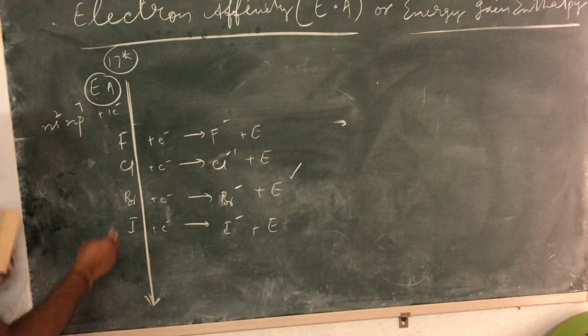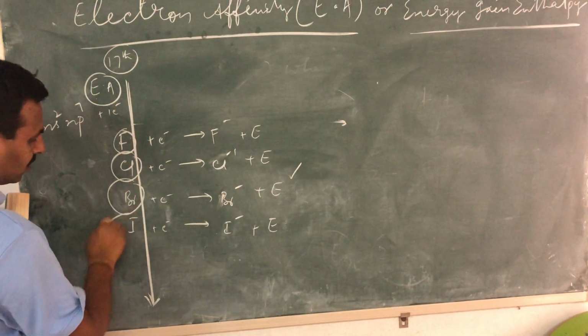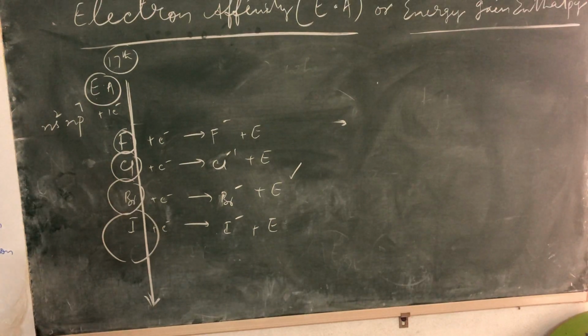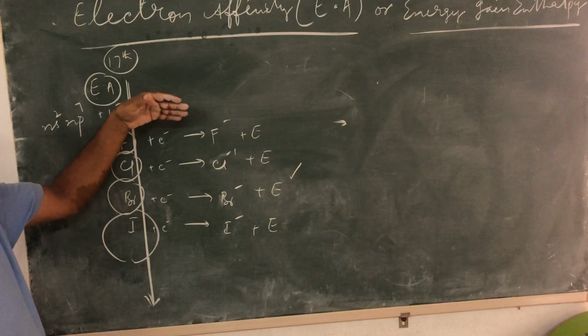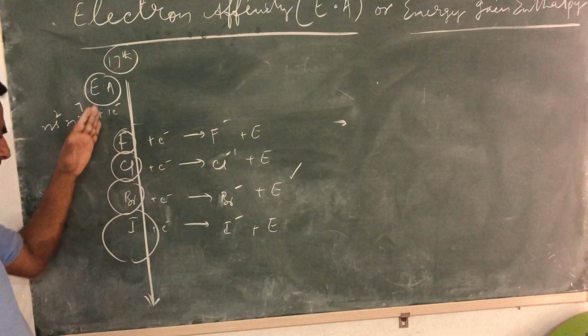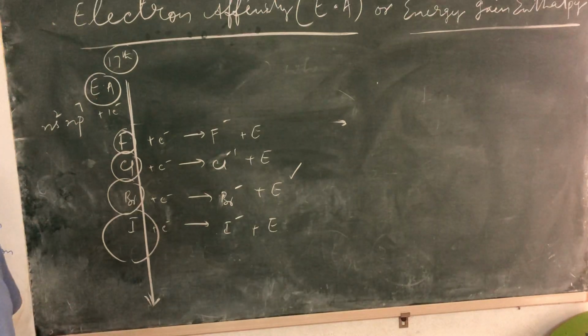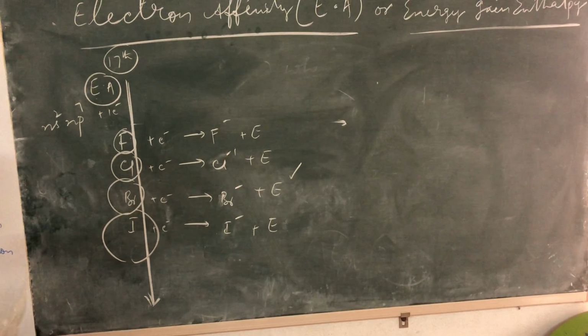Can you guess what will happen to the energy released when the size is increasing? We know that down the group, first of all, size increases. When the size is increasing and you are adding one electron into these elements, guess what will happen to the energy released? Will it increase or decrease? Electron affinities will gradually decrease down the group.